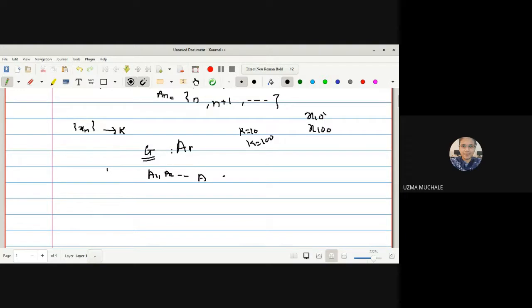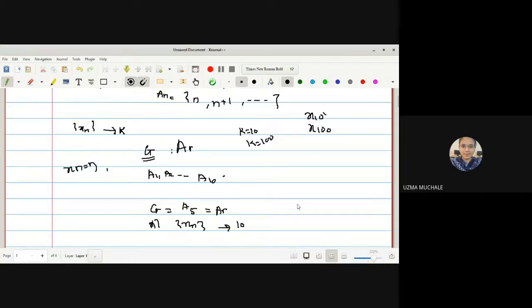Suppose I have considered k to be 10, up to a10, and out of them we considered, say, a5 as the open set G. With the help of that open set G, we considered this to be AR in the last lecture. So we proved the sequence xn, because we considered xn to be n, converges to k. What is k in this case? It is 10.